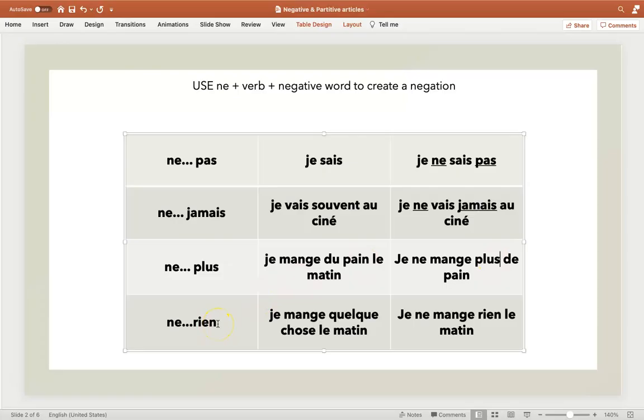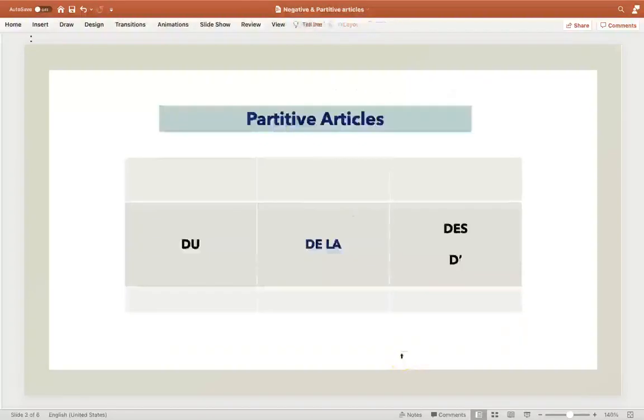Ne rien means nothing. Je mange quelque chose le matin. I eat something in the morning. Je ne mange rien le matin. I don't eat anything in the morning. Again, my ne comes before the verb, which is mange here, and rien comes after the verb.